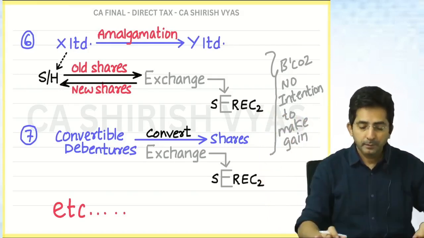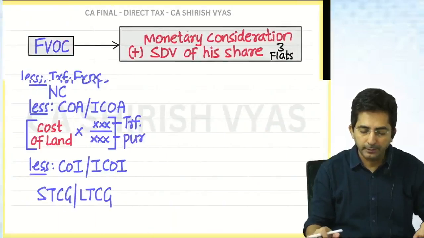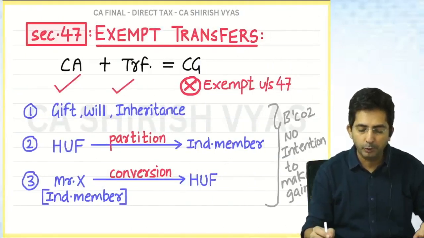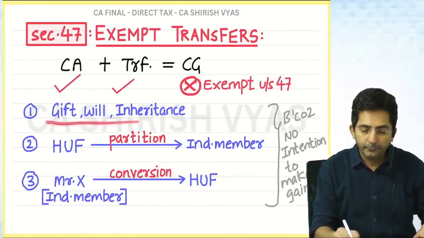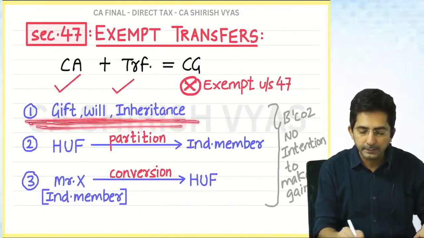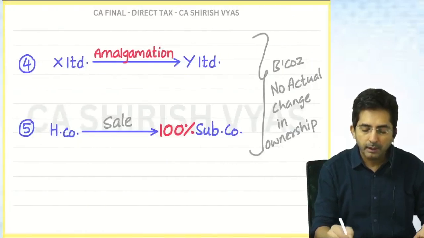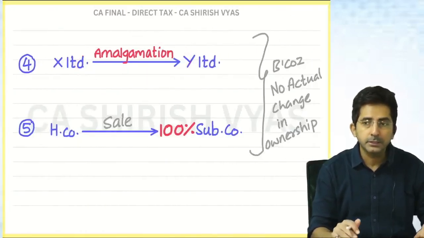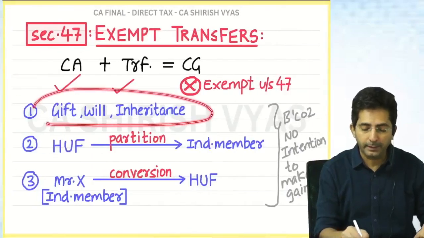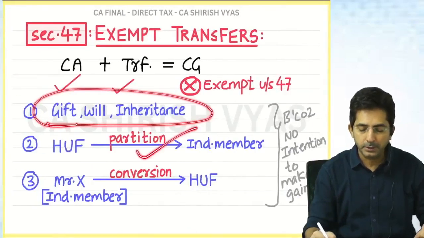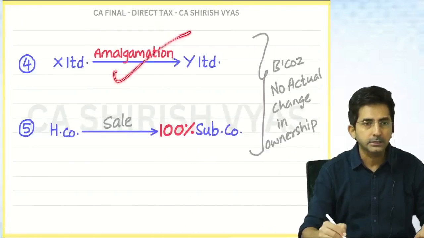So look here, these 7 points. How will you remember the list? See how I am remembering. Gift, will, inheritance, partition, conversion, amalgamation, shan.